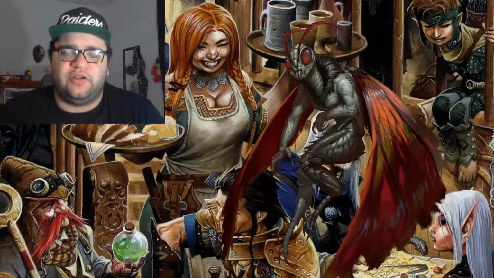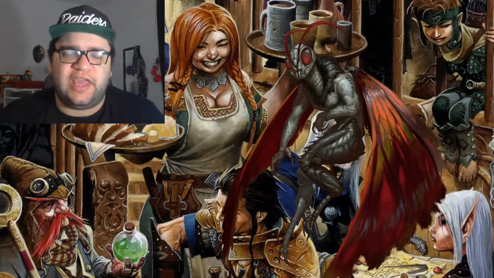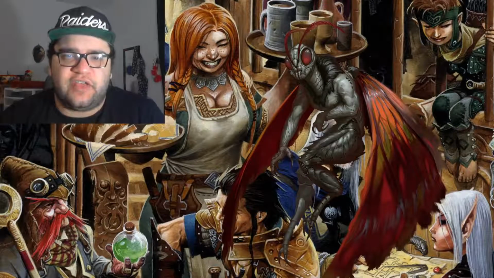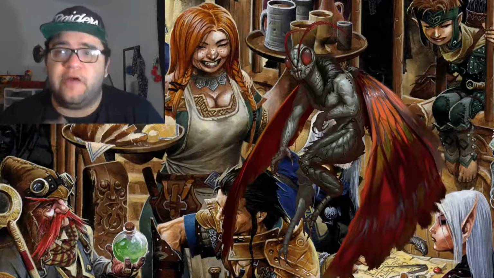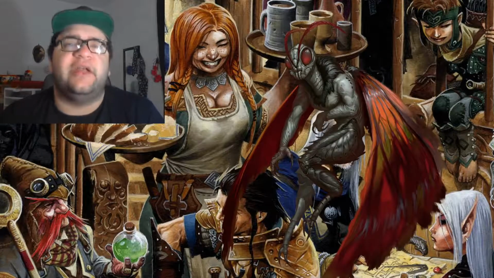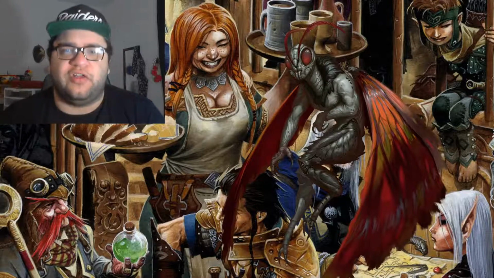Today I wanted to go over Mothman for Pathfinder 2nd Edition. So the Bestiary 3 came out recently, and in it are a lot of interesting creatures, and I just wanted to go over a couple and how I would use them, and I have used them in this case with Mothman. So let's just jump right into it with Mothman.